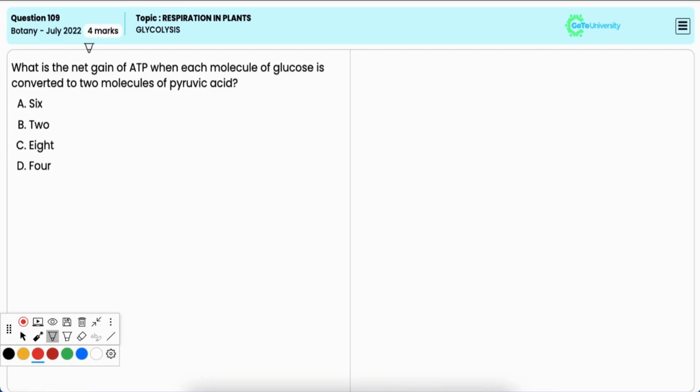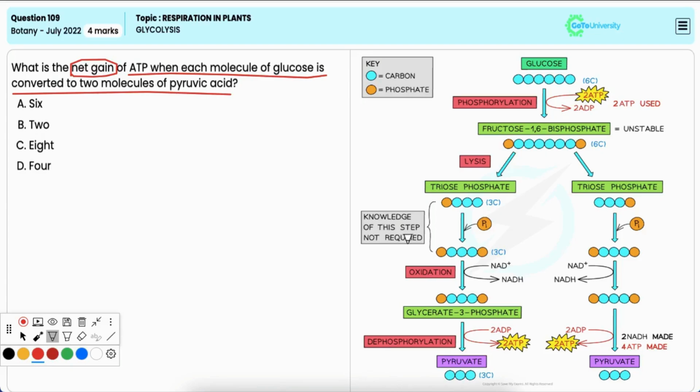In this question, you have to identify the net gain of ATP when each molecule of glucose is converted to two molecules of pyruvic acid. Now, when one molecule of glucose undergoes glycolysis, it is converted into two molecules of pyruvic acid. And during this process, the gain of ATP is 4 molecules.